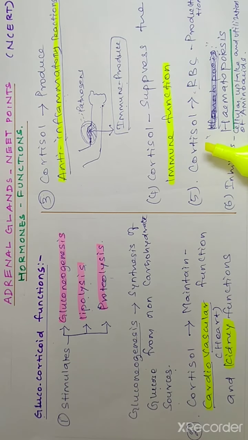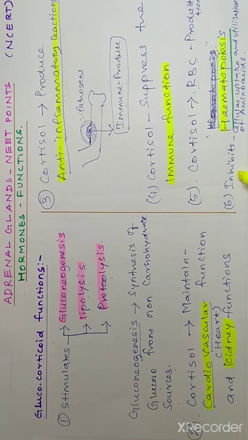Cortisol is responsible for RBC production. The RBC, WBC, all the blood cells are produced from the bone marrow, and the process is called hematopoiesis. The glucocorticoid inhibits the cellular uptake and utilization of amino acids. It does not take the amino acid from the blood into the cell, and within the cell it does not allow it to be utilized. So the total amount of amino acid stays inside the blood itself. Let me go for the next hormone function.